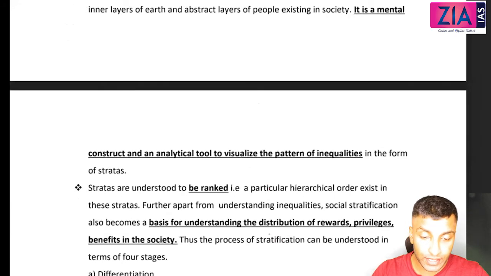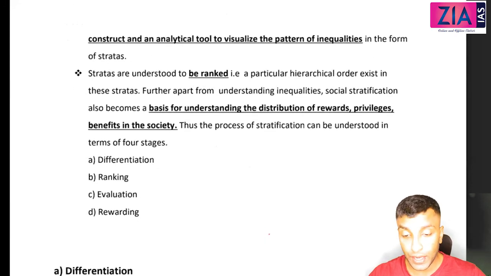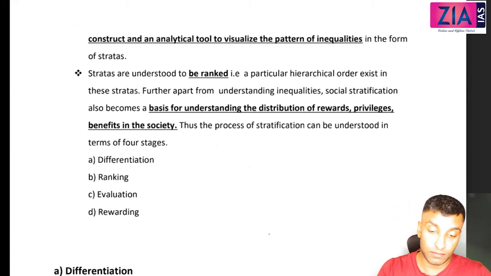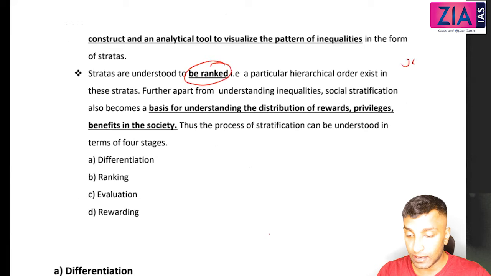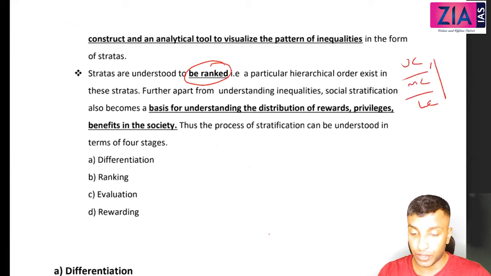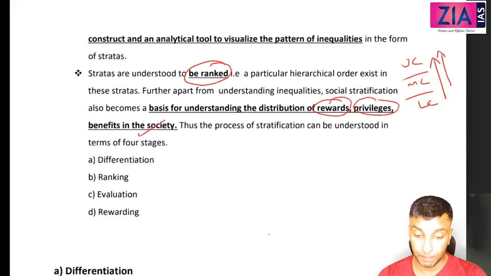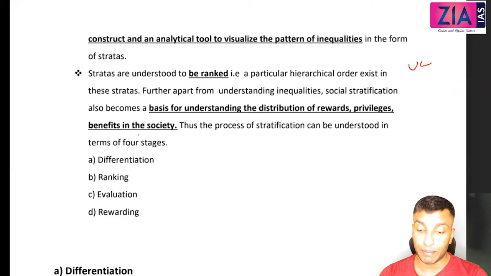It is a mental construct and an analytical tool to visualize the pattern of inequalities in the form of strata. Strata are understood to be ranked in a particular hierarchical order. So I hope this is clear, because when you say upper class, middle class, lower class, this is the rank that you're talking about. So this is a hierarchy. Further, apart from understanding inequalities, social stratification also becomes the basis for understanding the distribution of rewards, privileges, benefits in the society. Why are upper class people always getting the benefits in the society? We will try to see that in the theories.